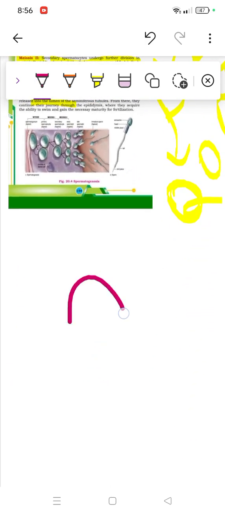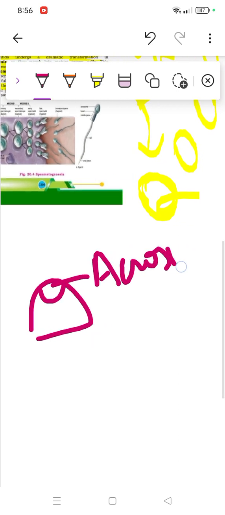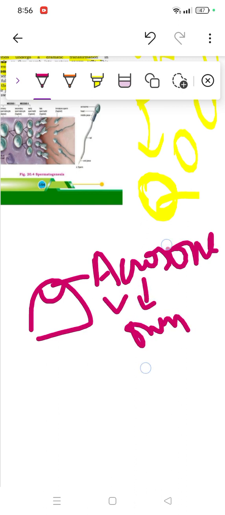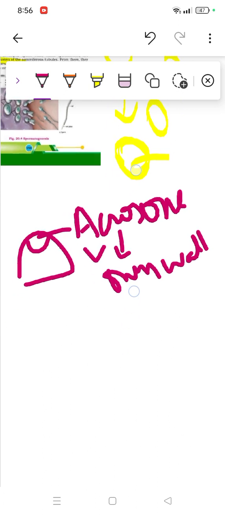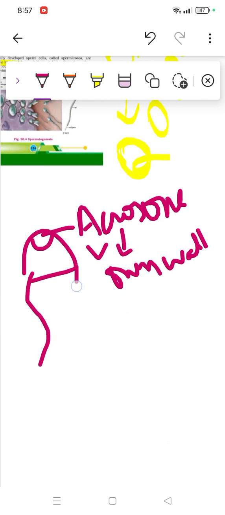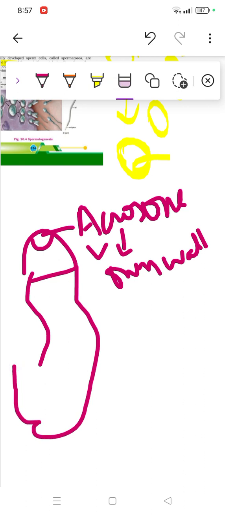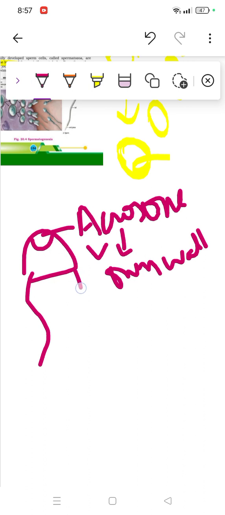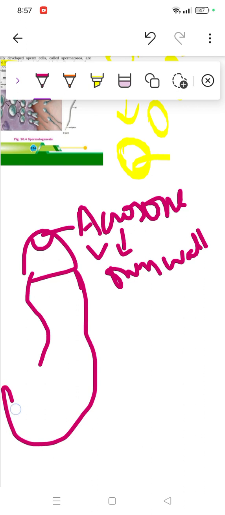And here's the structure, they have the acrosome and so on. I made a separate video, but I can give an overview here. Here's the acrosome. When it enters the female reproductive tract, this would be the first part to attach through the ovum wall. Then the second part here is the neck, and here you'll find two more structures.